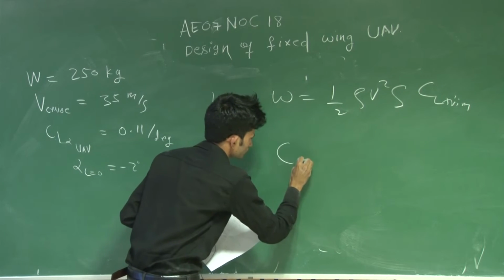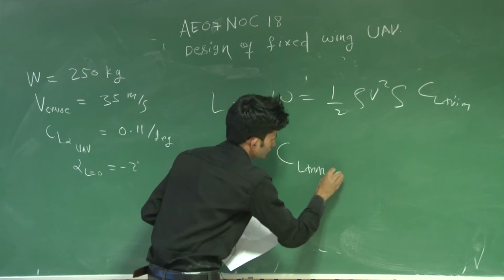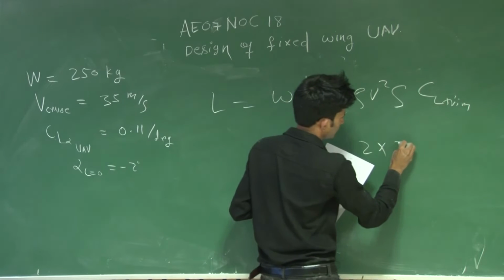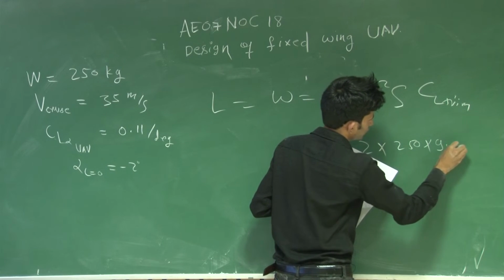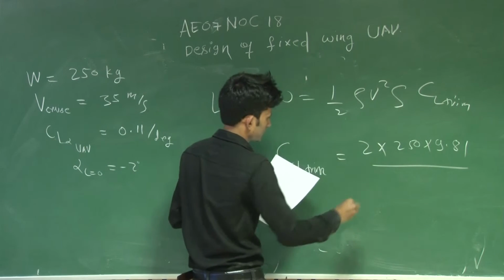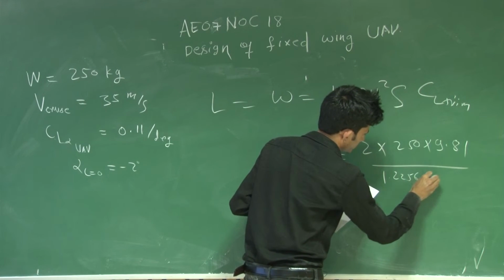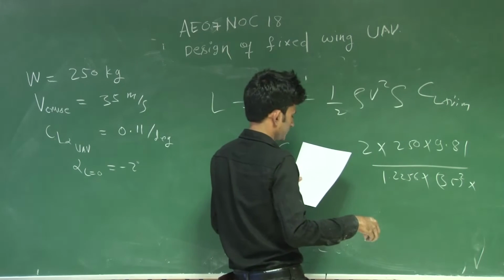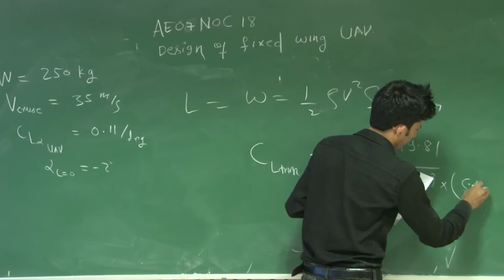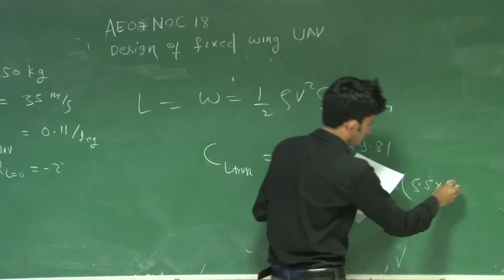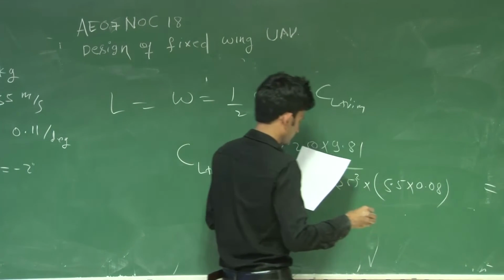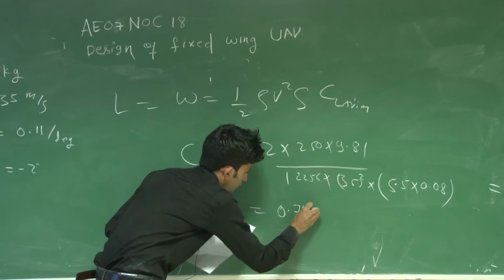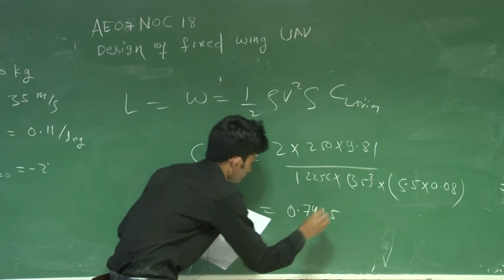CL trim will be 2W, 2 into 250, in kg, so you have to convert it into Newton, divided by 1.225 sea level density, velocity square 35 square, and B is 5.5 into C, which gives us the area because the wing is given rectangular. So the CL trim will come out 0.425.